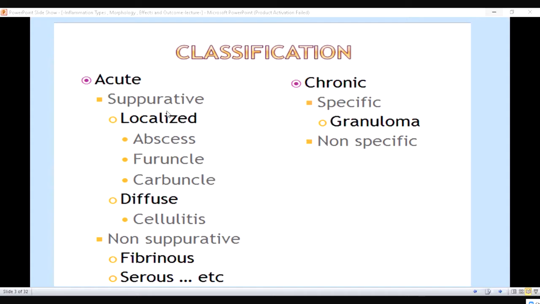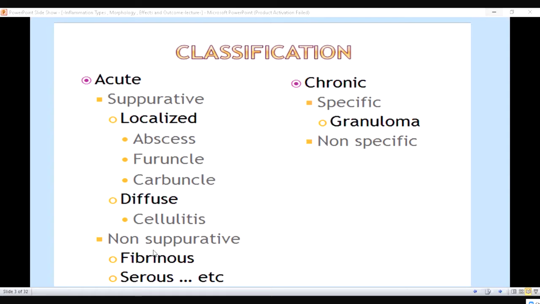So under the suppurative, where there is pus formation, it can be localized, meaning a particular area, a small part, is involved. It can be an abscess, a furuncle, or a carbuncle. Whereas diffuse means a vast area is involved, like cellulitis of a whole limb, for example leg or arm or skin.